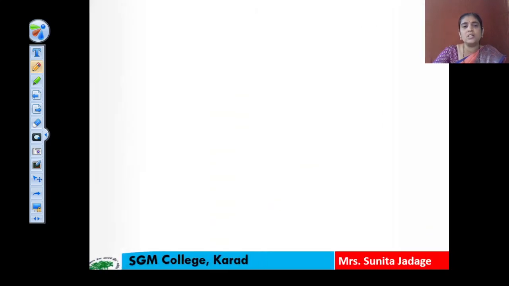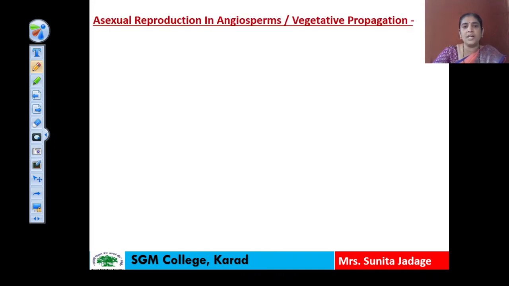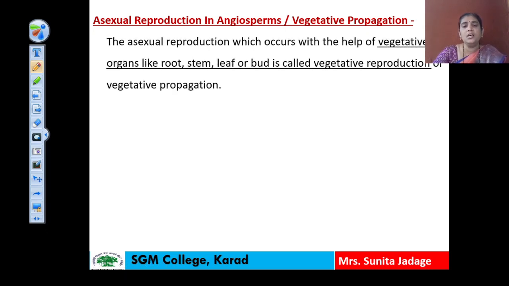But here we have to study the asexual reproduction methods in angiospermic plants, and these are known as vegetative propagation. Why is asexual reproduction called vegetative propagation? Because the asexual reproduction occurring in angiospermic plants takes place with the help of vegetative organs like root, stem, leaf or bud.